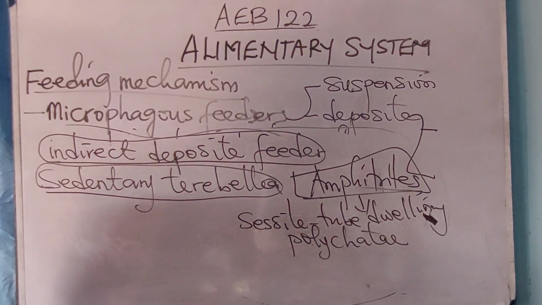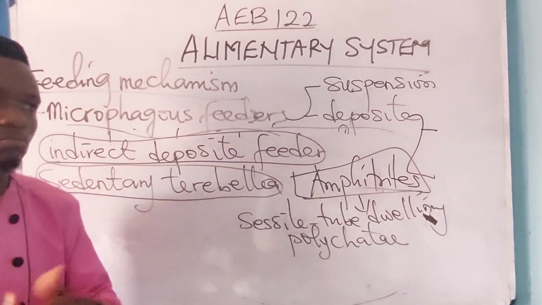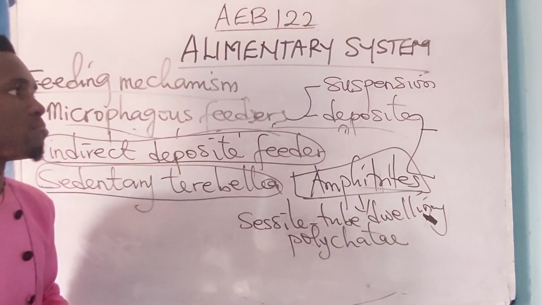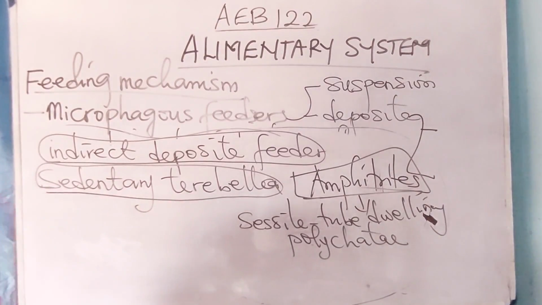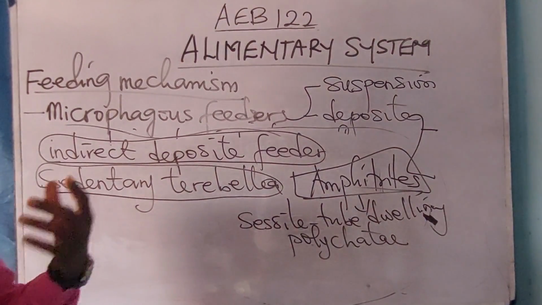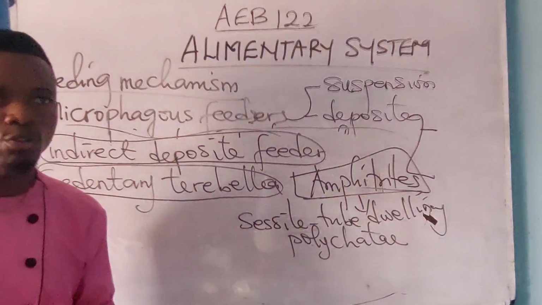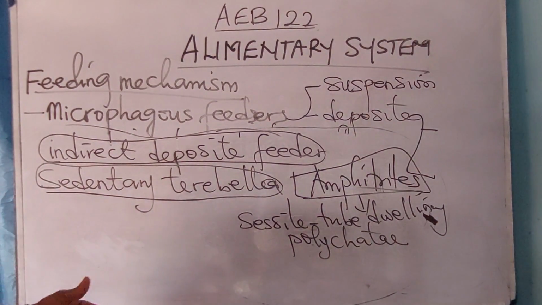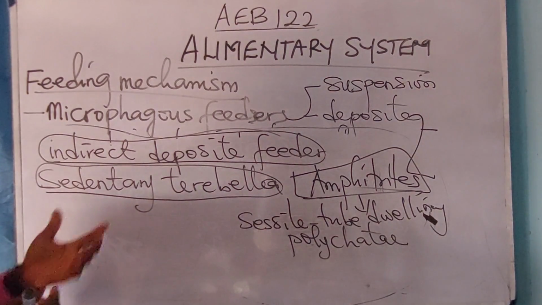And we now have fluid feeders. Fluid feeders are animals that feed on fluid or liquid molecules. Examples are bees, aphids, butterflies, flies, housefly. They are all fluid feeders. They have a proboscis with which they feed on fluid. Even bees, the Apis mellifera, feed on fluid food molecules.